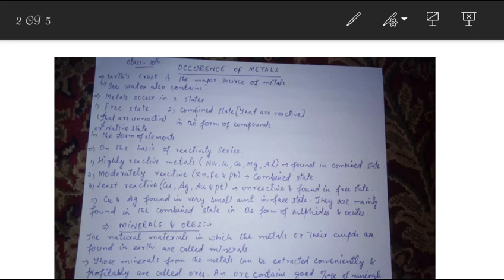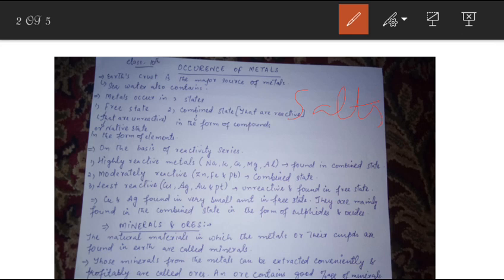As you know, the major source of metals is the Earth's crust. Metals are found in the Earth's crust as well as in sea water. Mostly sea water contains metals in the form of metallic salts. Here we will discuss the occurrence of metals in the Earth's crust.